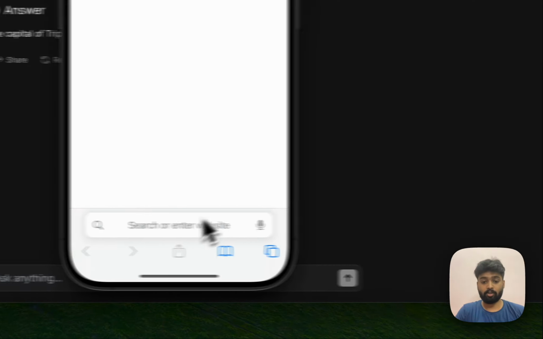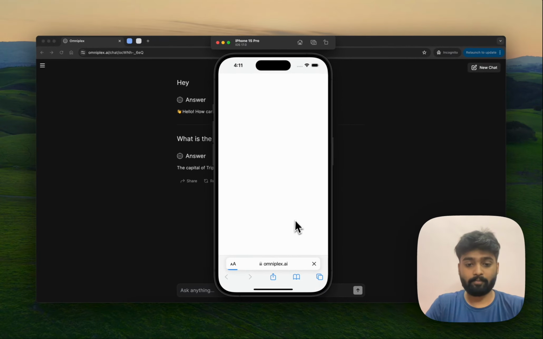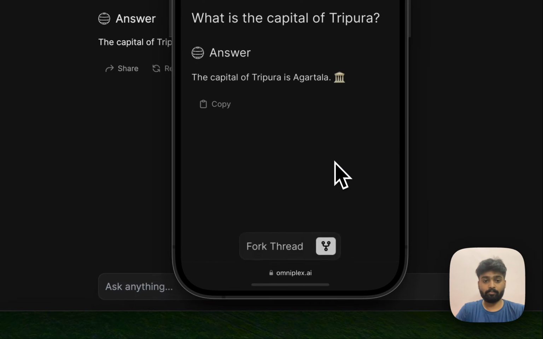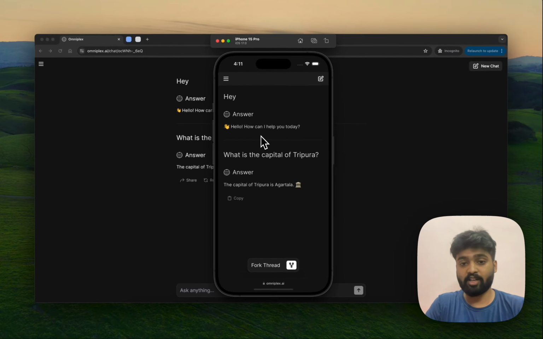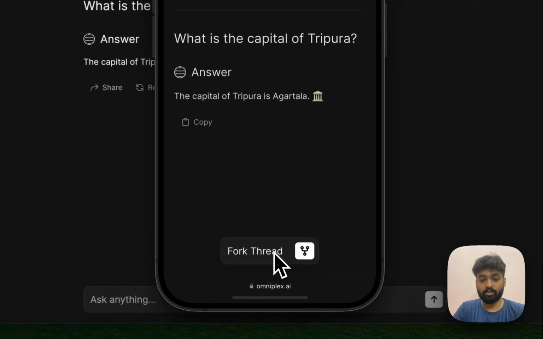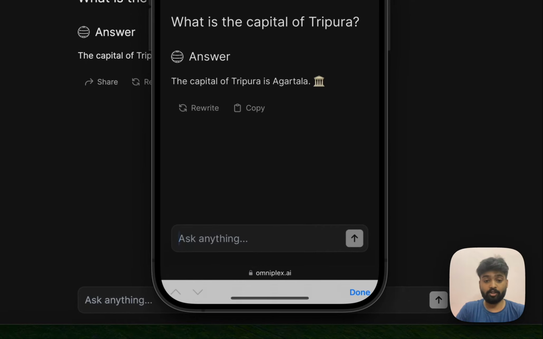So let's open up the simulator, share the same link. So you will see that I'm not signed in as the same user. So it is giving me the option to fork this thread. So I can actually continue using this thread. And yeah, now I can actually write much more information within it.